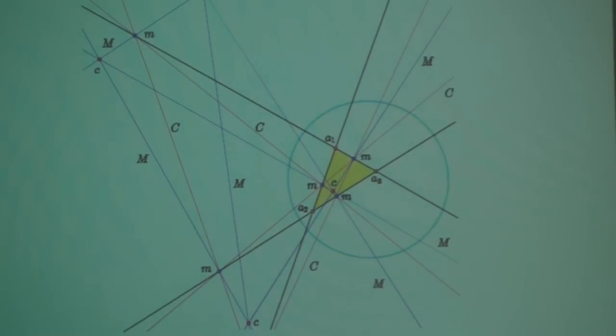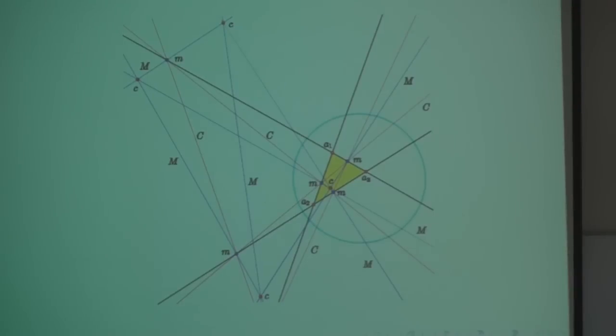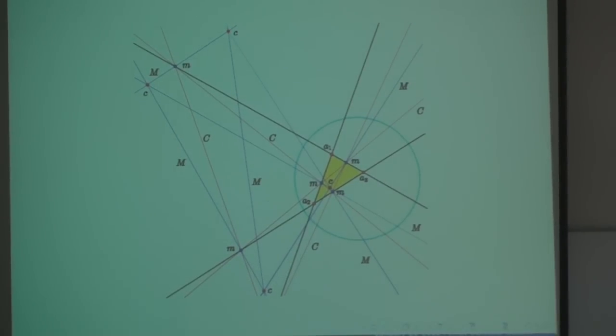Here's a picture involving midpoints. So we have a triangle, and here are its 6 midpoints. There are 2 midpoints on every side, and we can draw perpendicular bisectors. And we get circumcenters, but we don't get just 1 circumcenter, we get 4 circumcenters. 1 there, 1 there, 1 there, and 1 up there. And I should also say that the midpoints are collinear, 3 at a time. So, for example, where can you see that? Along this line here, which is the dual of a circumcenter, goes through those 3 midpoints. There's a nice connection between these midpoints.